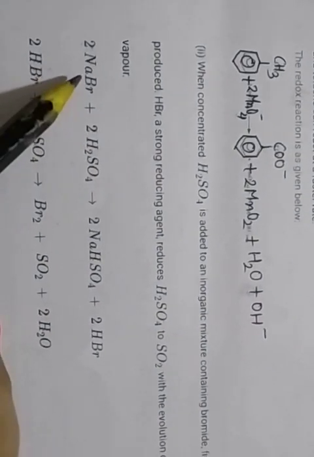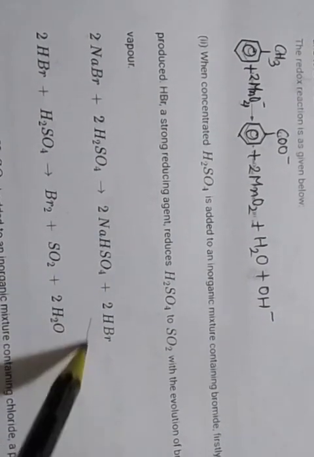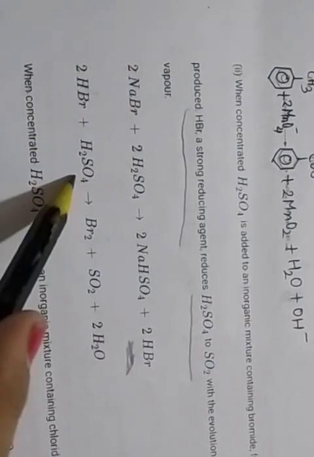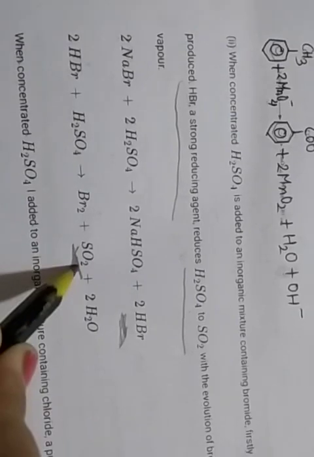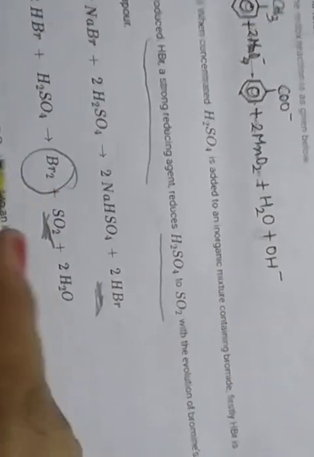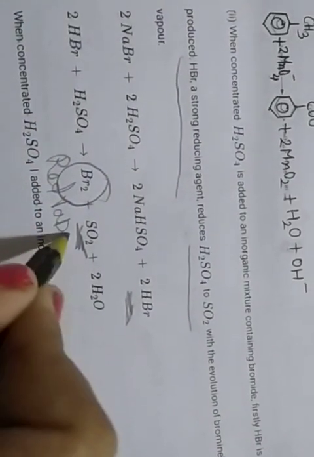Here you see NaBr reacts with H2SO4 to give NaHSO4. So first HBr is formed. HBr is a strong reducing agent, so it reduces sulfuric acid to SO2. Okay, HBr reacts with sulfuric acid, so sulfuric acid is reduced to SO2 with the evolution of bromine. Okay, due to the bromine, it is a red vapor.